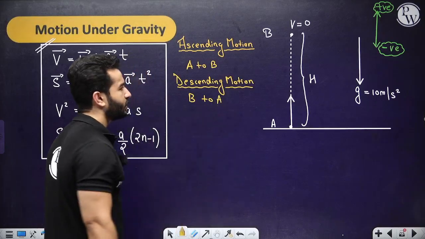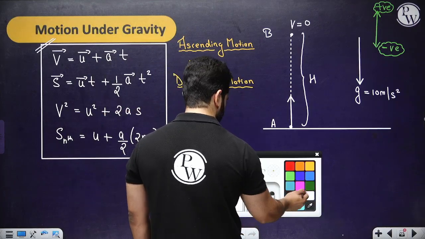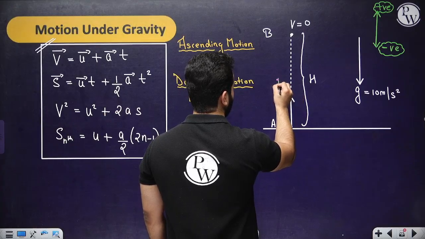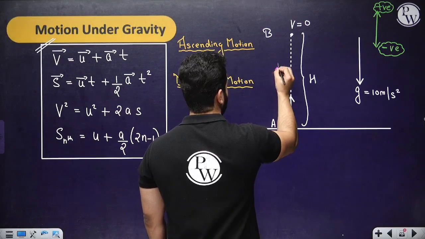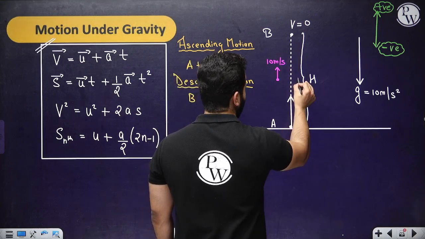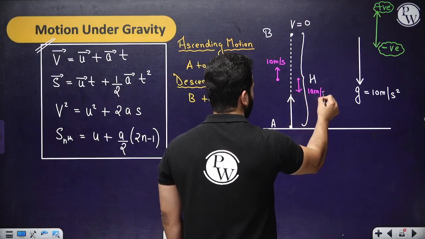Now what I am trying to say is, let's suppose at this point, velocity was 10 meter per second. So when the body is going to come back to the same point, it will also have the same velocity, 10 meter per second. Simple things.